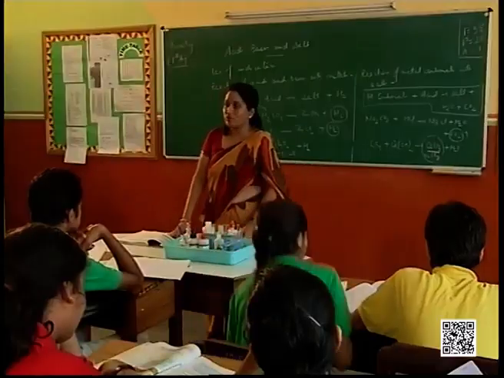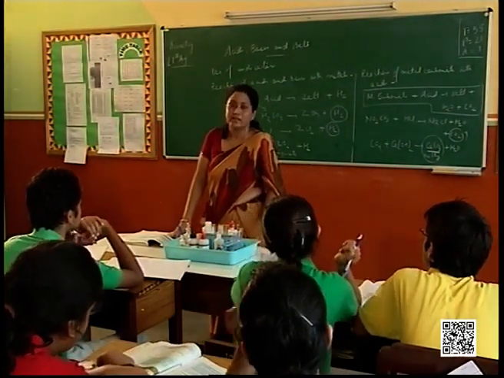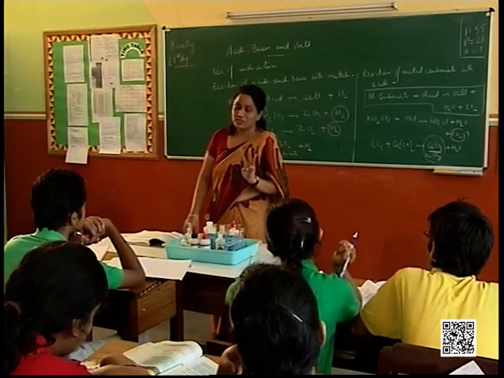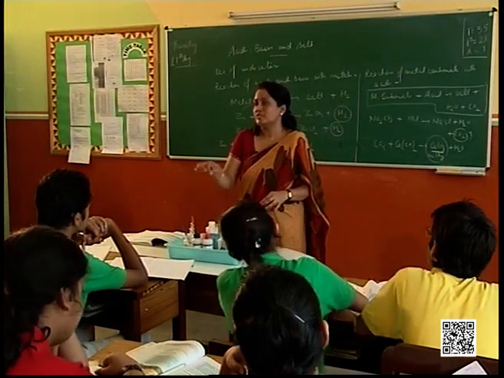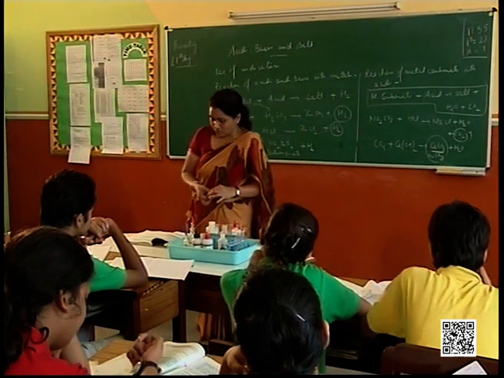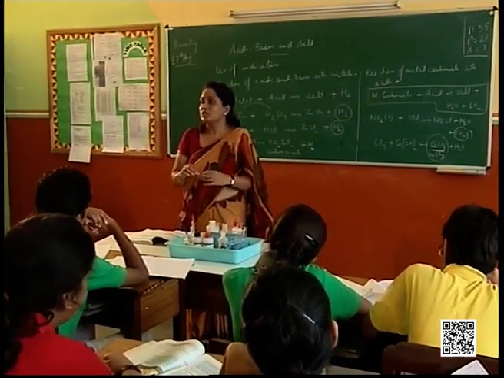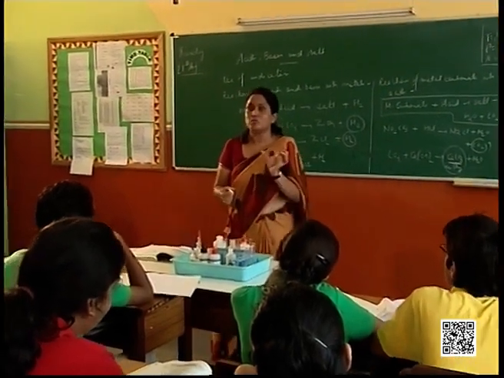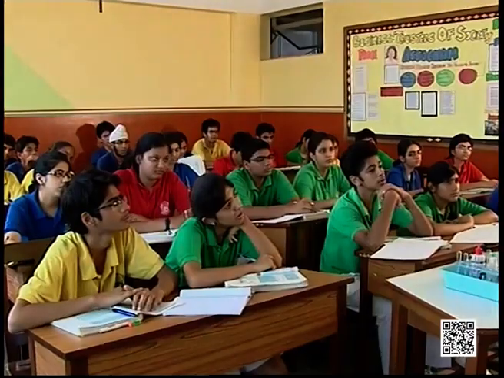Good. When you have to use that red litmus paper, now you've been given only one indicator, isn't it? And you've been given 3 solutions. So first of all, you test those 3 test tubes, out of which we are saying one is acidic, one is basic, and one is neutral. So you put that red litmus paper in the test tube. It is going to change to blue. Now that litmus paper which you have used has become blue litmus paper, which now by itself is an indicator.